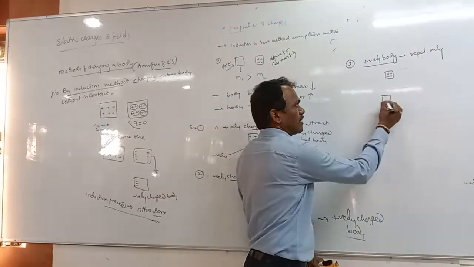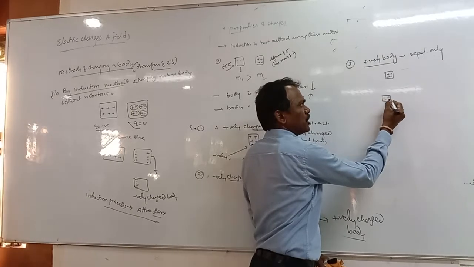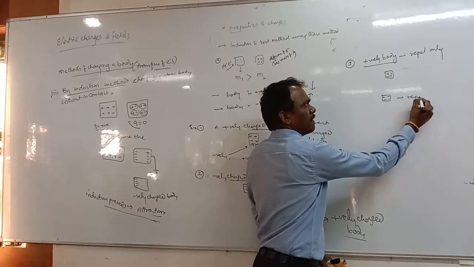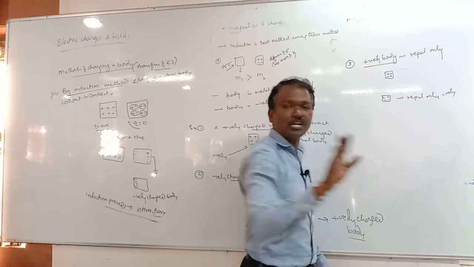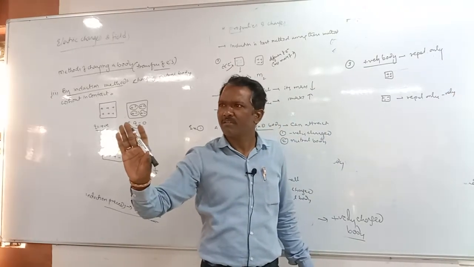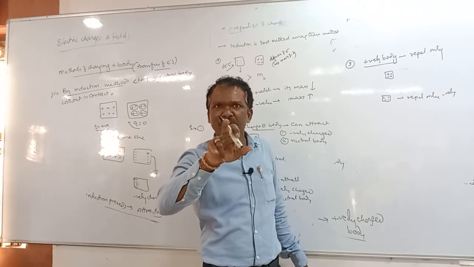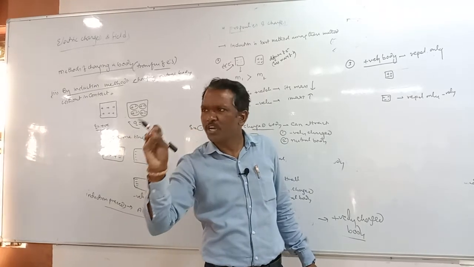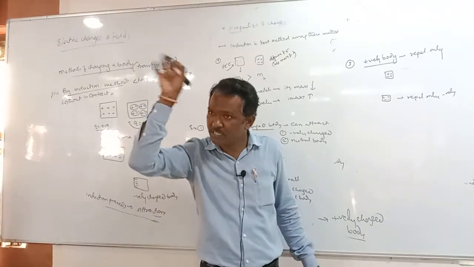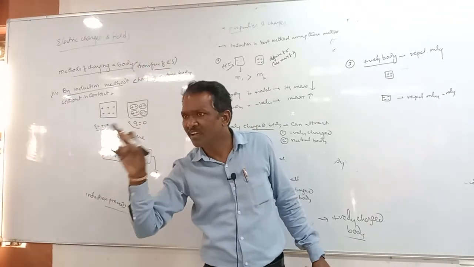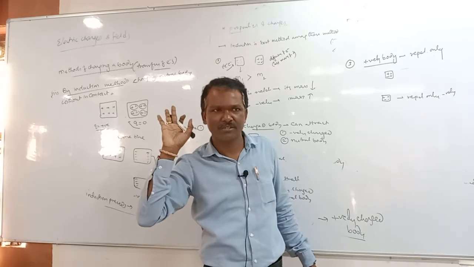Or else a negatively charged body can also repel only a negatively charged body. Easily we can identify that the body repelling is nothing but a body having compulsorily a charge which is like charge, the same charge.